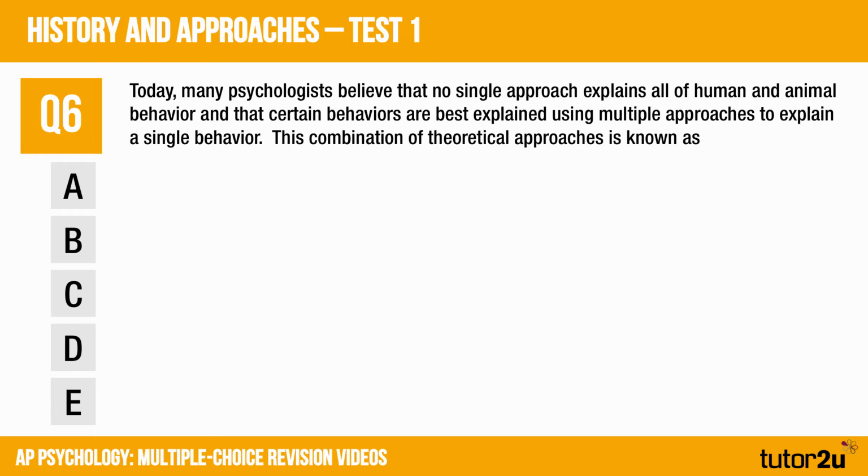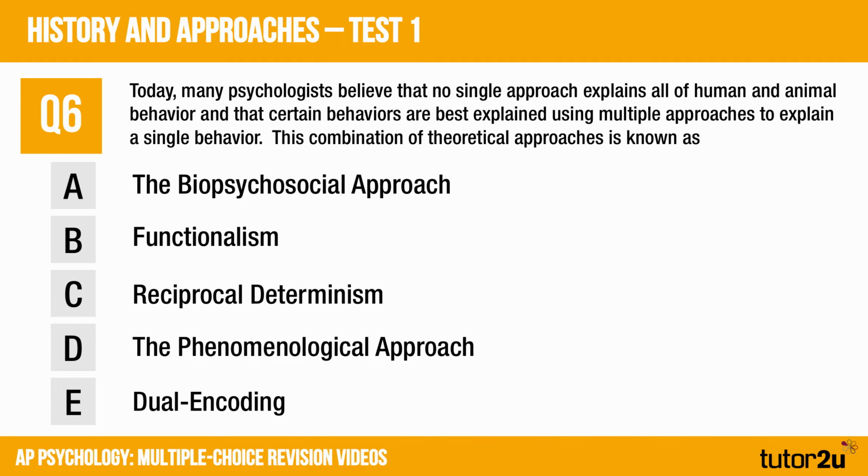This is question 6. Today, many psychologists believe that no single approach explains all of human and animal behaviour, and that certain behaviours are best explained using multiple approaches to explain a single behaviour. This combination of theoretical approaches is known as what? Pause the video and make your choice.